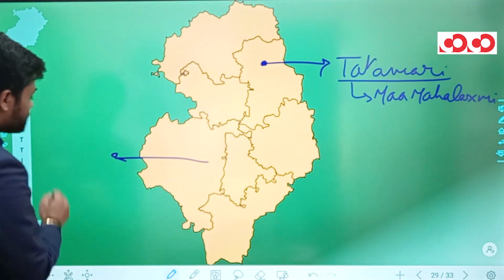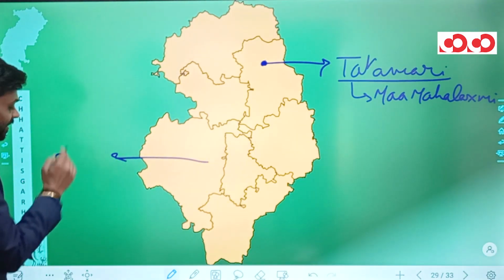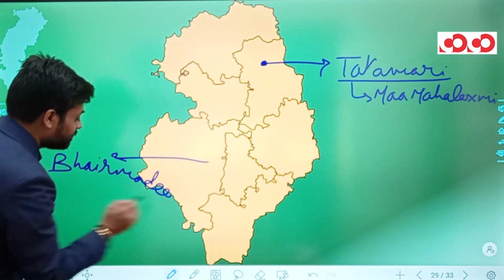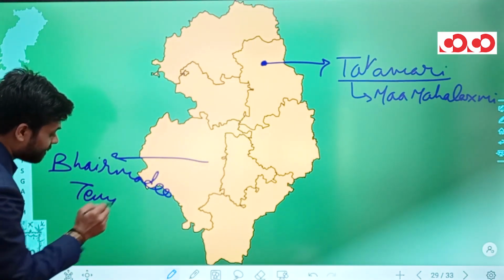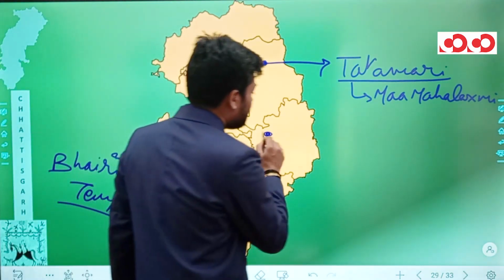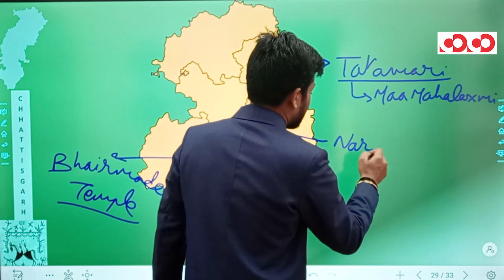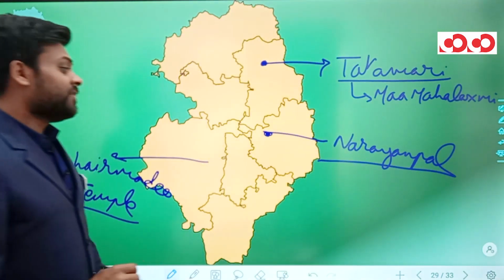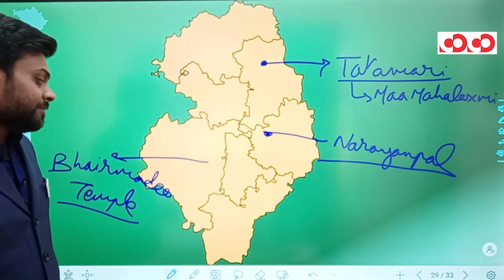In the Bijapur district, we have Bhairamgarh and we have Bhairamdev temple in Bhairamgarh. In the Narayanpal village of this Bastar district, we have the famous Narayanpal temple.